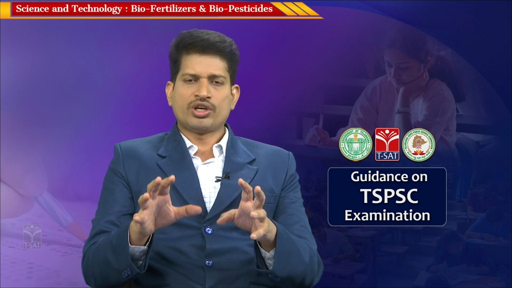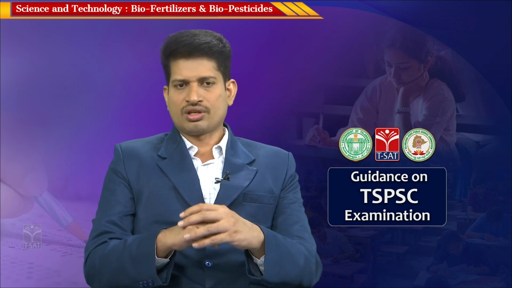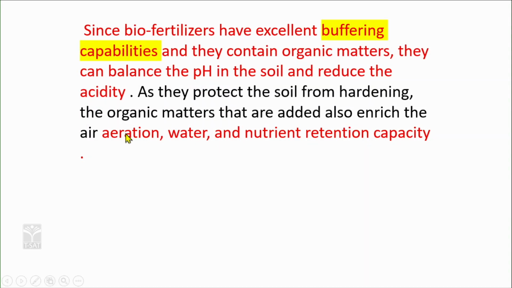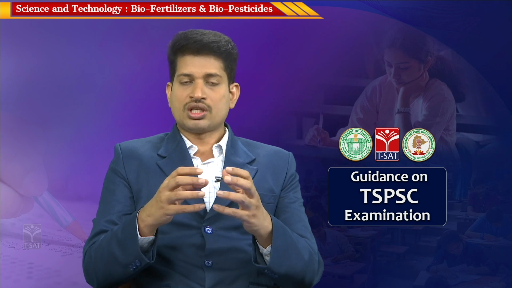And apart from this, the water holding capability when you are using biofertilizers and biopesticides will be more, and the irrigation required can be reduced. They help in better aeration. Aeration here means the availability of air in the soil, where the spaces between the soil particles are filled with air, which is essential for root growth to supply oxygen.